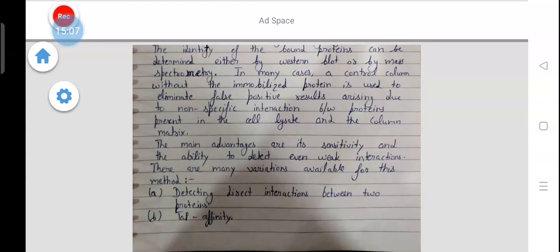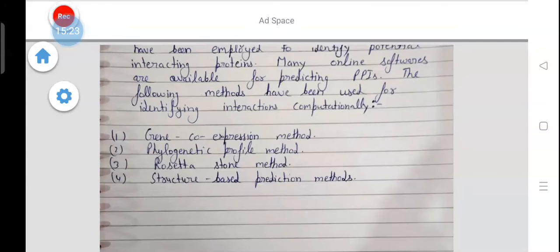The main advantages are its sensitivity and the ability to detect even weak interactions. There are many variations available for this method. First is detecting direct interaction between two proteins, and next is TAP affinity.